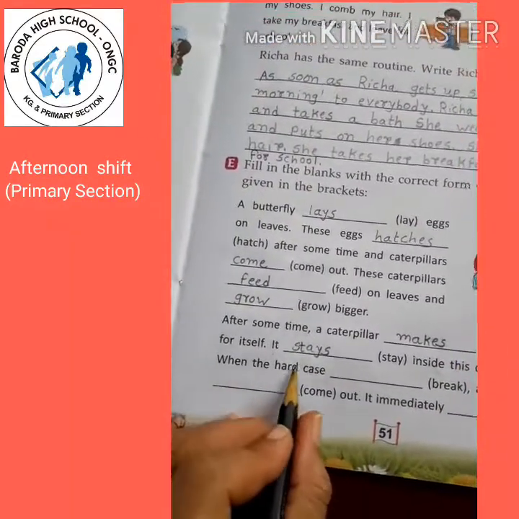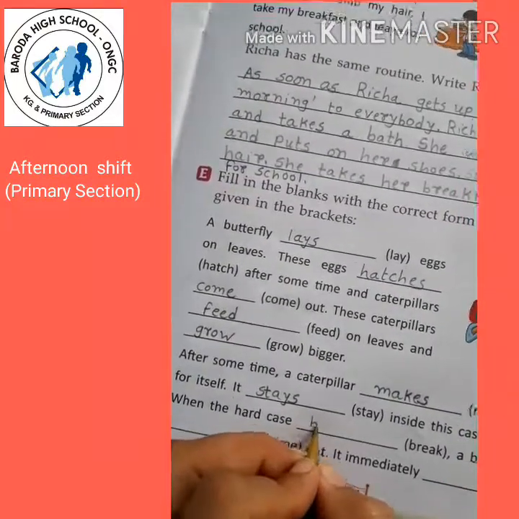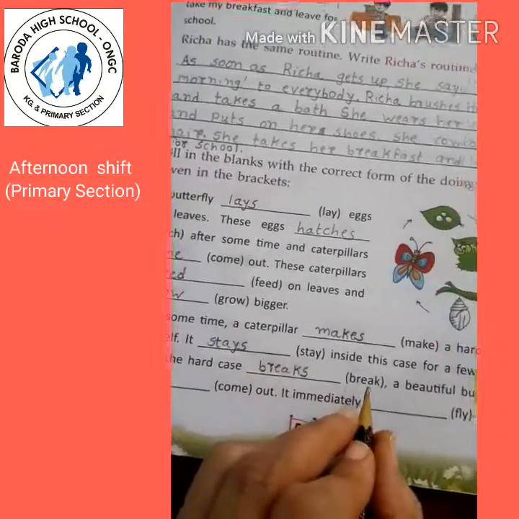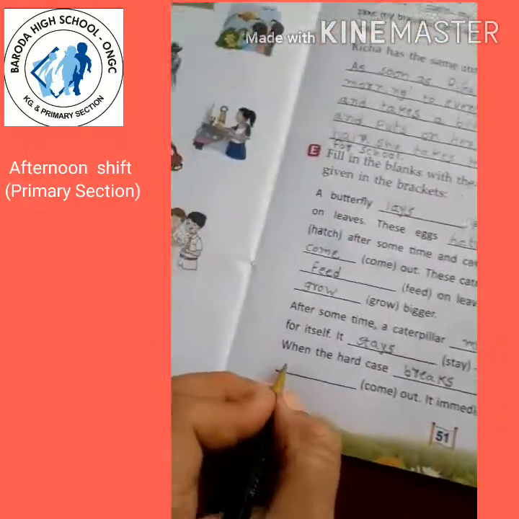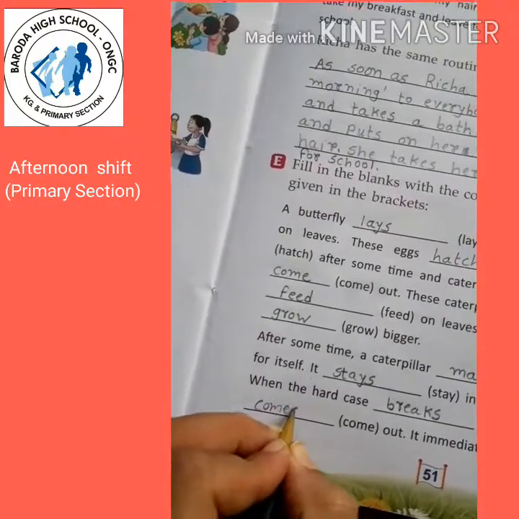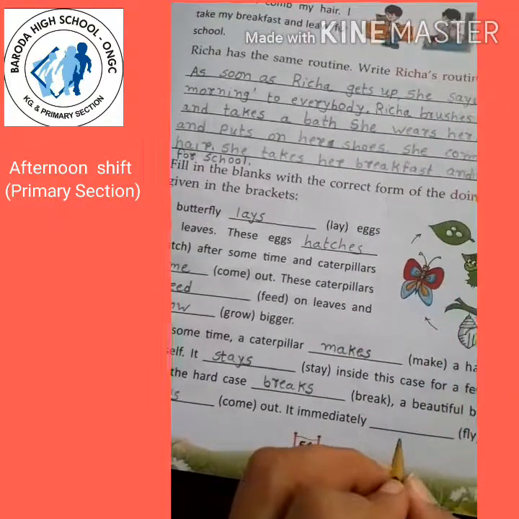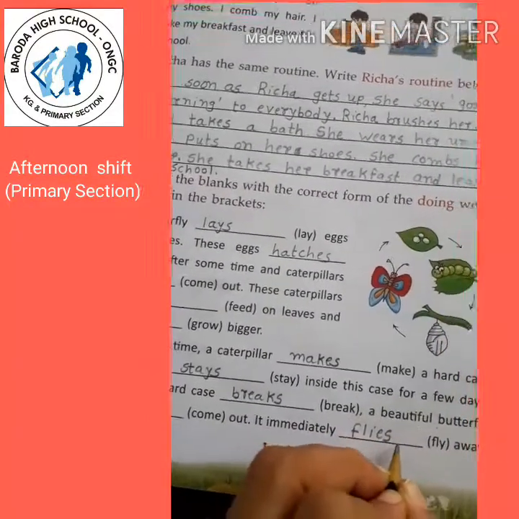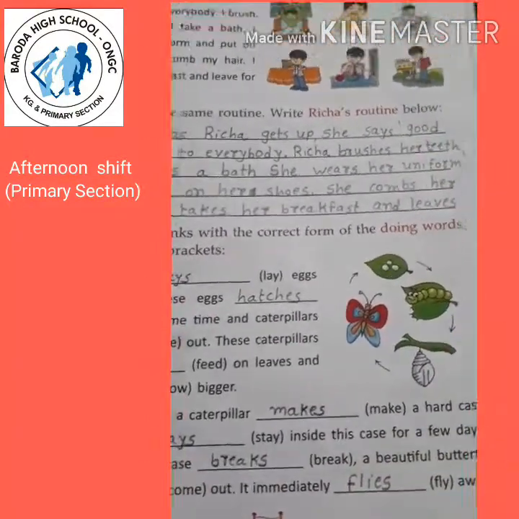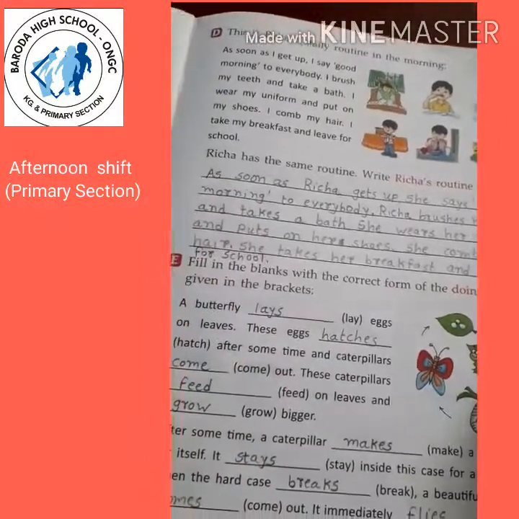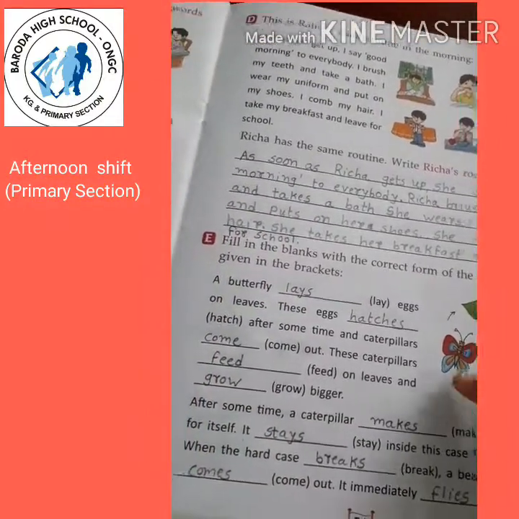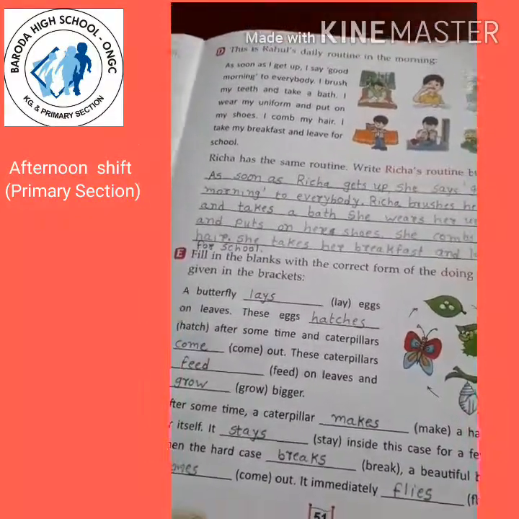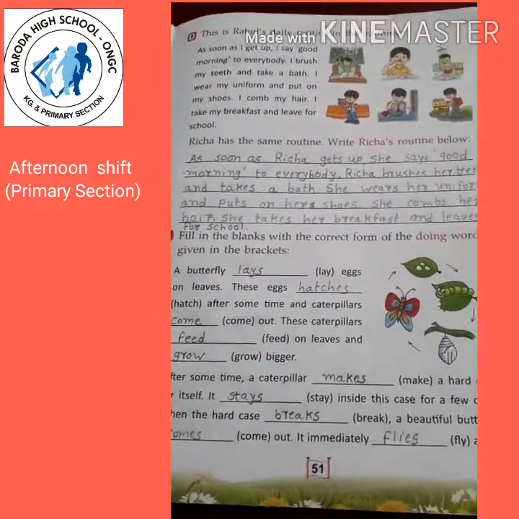Right? When the hard case breaks, a beautiful butterfly comes out. It immediately flies away. We are talking about one, so flies, flies away. Here how a butterfly is created from a caterpillar, that process is given. So you write like this in your grammar textbook.